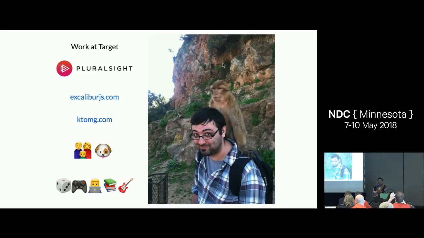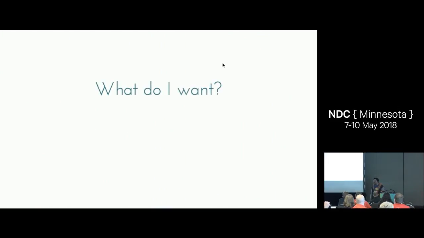I'll get into. At home, I have a wife and son and a dog, but she's black and white, not brown and white. On the side there in the picture, my wife and I spent 6 months in Europe on a sabbatical, and we visited Morocco, so that's a monkey from Morocco. I also enjoy doing tabletop RPGs, board games, video games, programming on the side, as you could probably tell, listening to audiobooks, and I own 2 guitars that I don't play, so those are my hobbies. You can see that gaming sort of runs through the line of stuff that I do, and that's one of my passions.